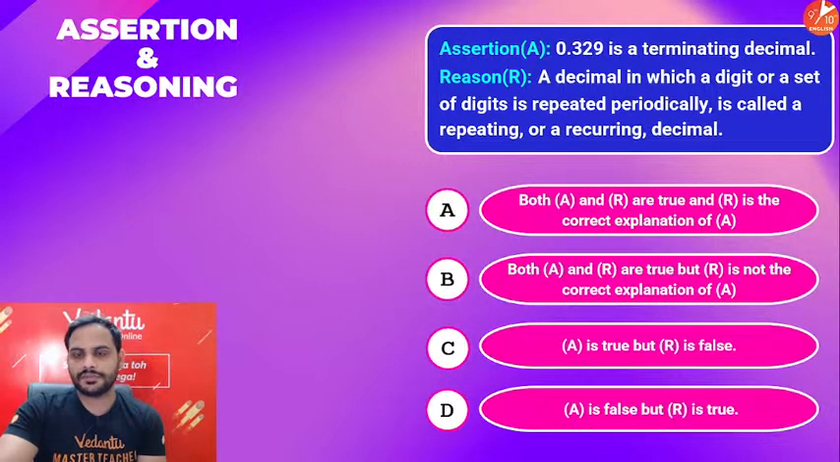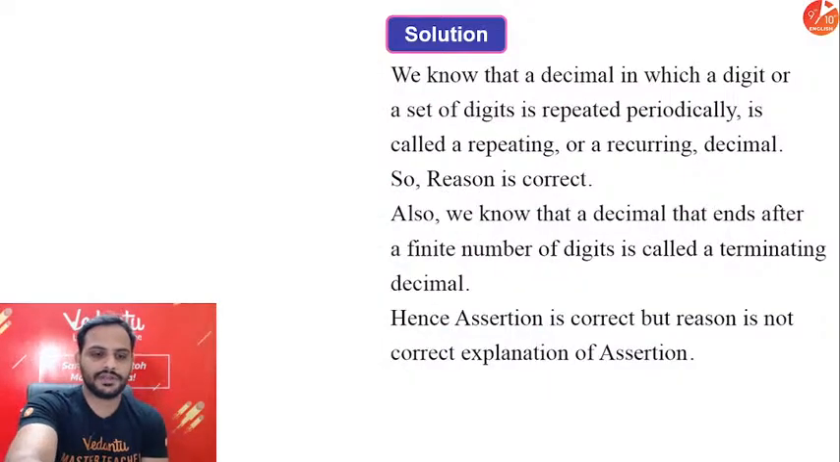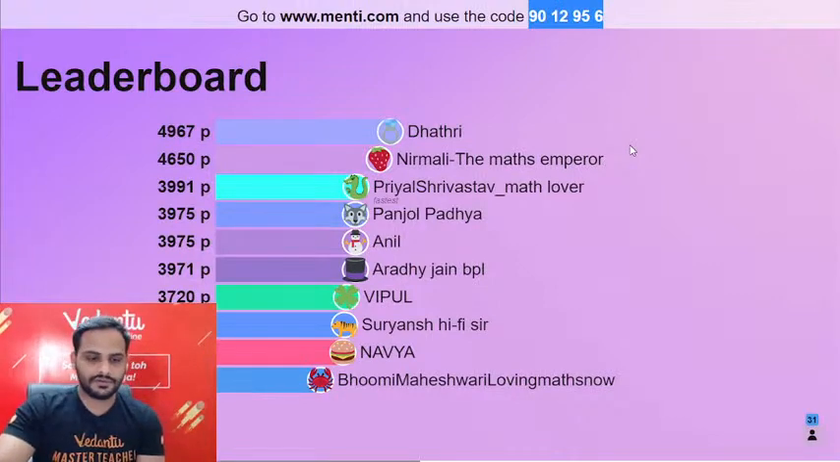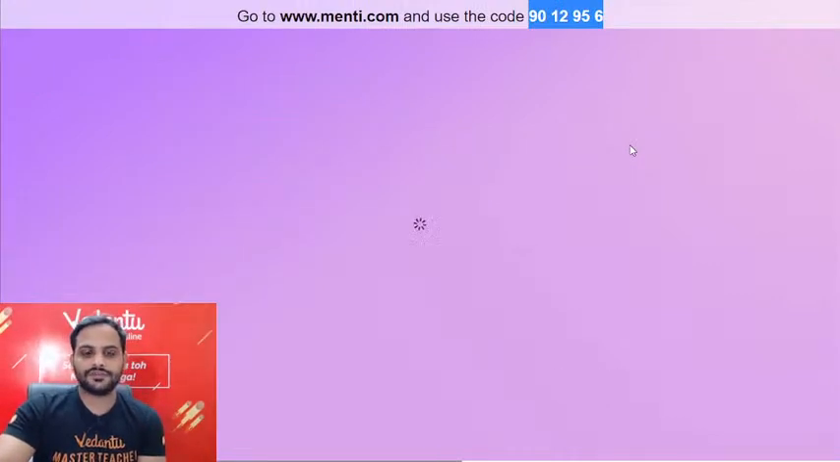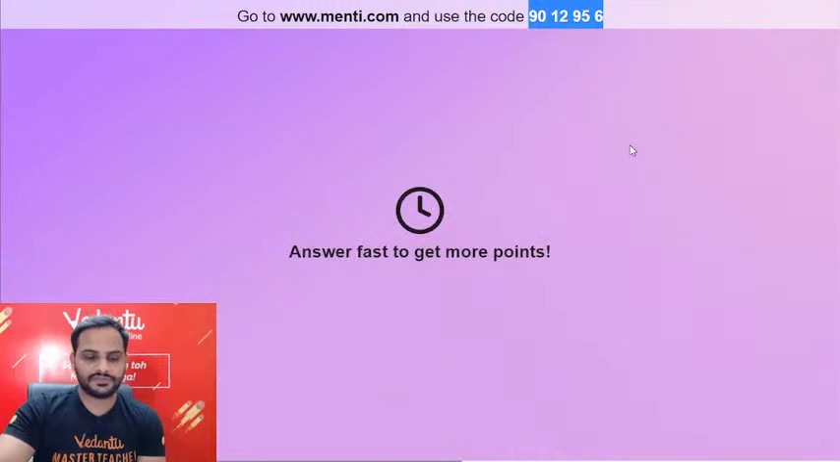0.329 is a terminating decimal. A decimal in which a digit or a set of digits is repeated periodically is called a repeating or a recurring decimal. Let's see what should be your answer. Question number 6. Let's see, guys. Quickly answer.